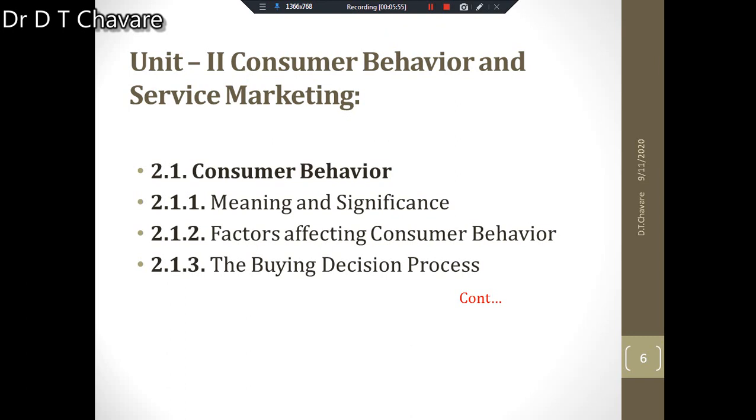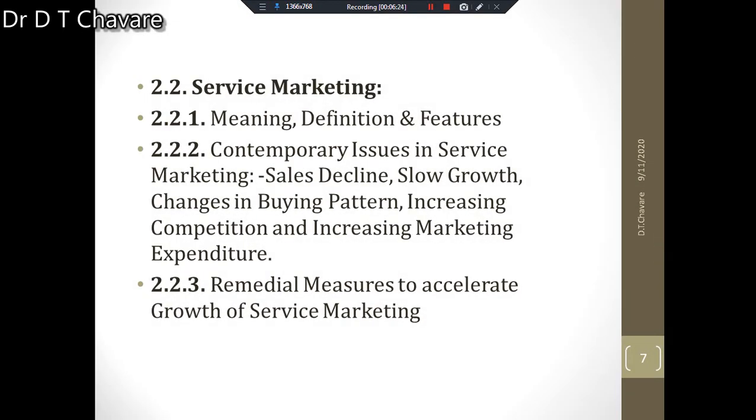Then factors affecting consumer behavior. What are the different factors that affect consumer behavior? Those factors we have to study. And the next point is the buying decision process. It means that the consumer has to take a decision about buying the product, and that is called a buying decision. And what is the process of buying decision? That process is also included in this unit. Now service marketing. What do you mean by service marketing? What is the exact meaning of service marketing?